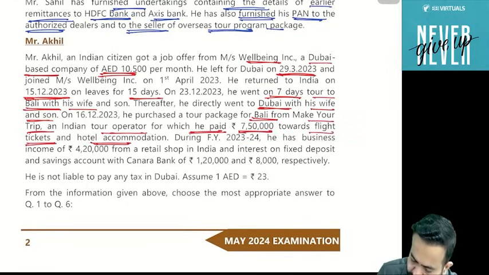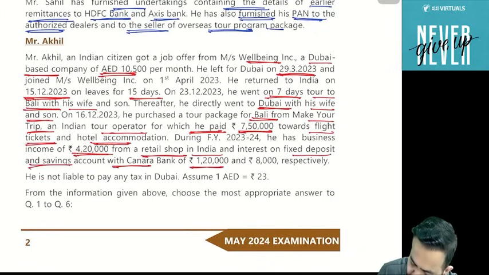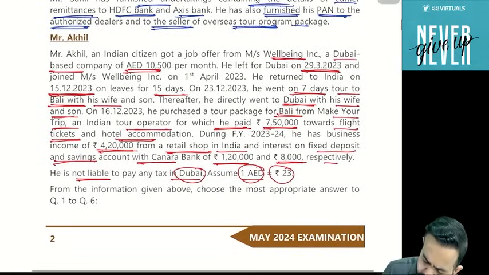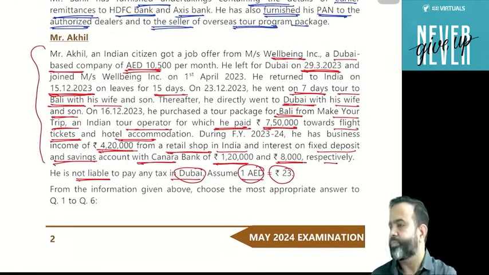During the financial year 23-24, he has a business income of 4,20,000 from a retail shop in India, and interest on fixed deposit and savings account with Canara Bank of 1,20,000 and 8,000 respectively. He is not liable to pay tax in Dubai. Assume one AED is 23. Now guys, just tell me what is the residential status of Akhil.